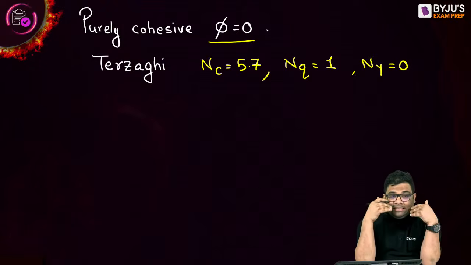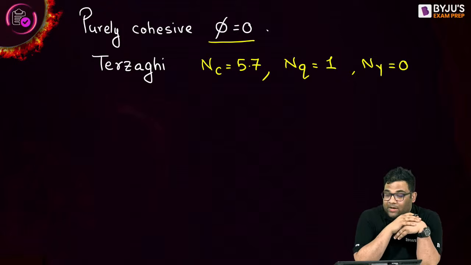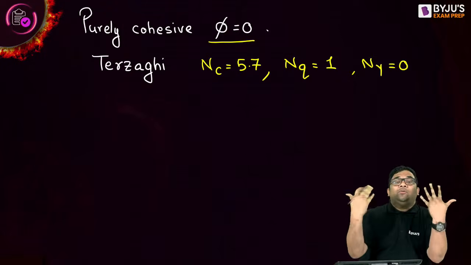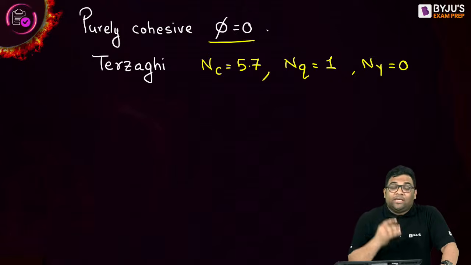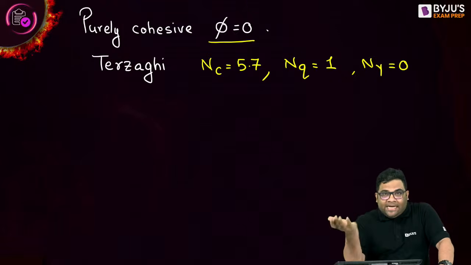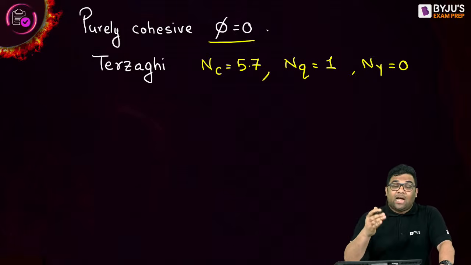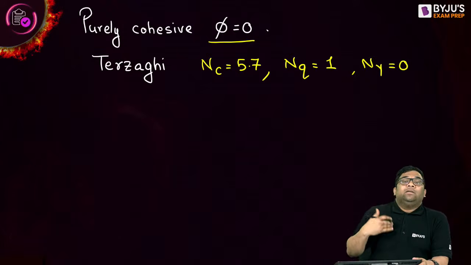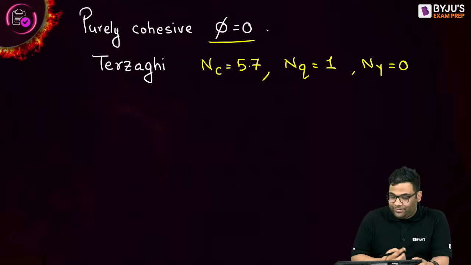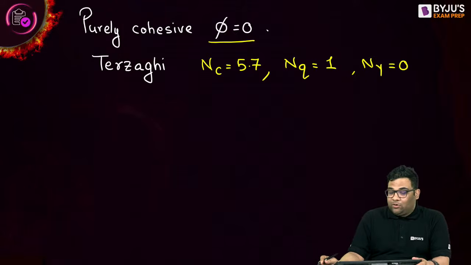Yes. See, when I'm discussing these things, I'm actually revising many of the concepts, right? And I'm discussing many of the objective questions also, which can be asked in SSC JE, state AE, even in GATE examination, and they can even ask you a 1 mark numerical also. See, later on we'll solve numericals of 2 marks, but in discussion I'm covering many of the short questions, right? Okay. So now you see, N C is equal to this, N Q is equal to this, N gamma is equal to this. Yes, very good.